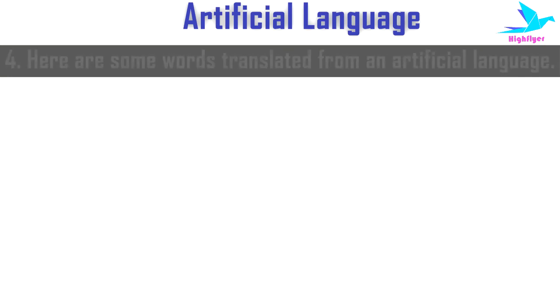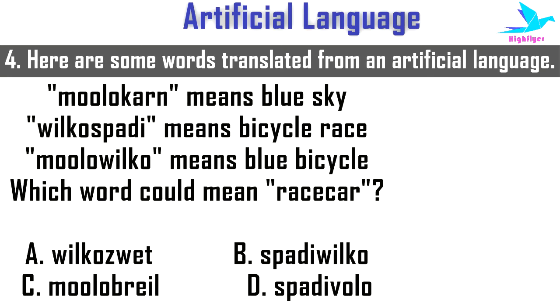Next example, MOOLAKAM means blue sky, WILKO SPADI means bicycle race, MOOLAWILKO means blue cycle. Which word would mean race car? Now let's see the first phrase and the third phrase where blue is common. Then after comparing the artificial language, we can see the meaning of blue as MOOLA. And the other required observation is it also maintains the same order. That means blue comes first in all the cases.